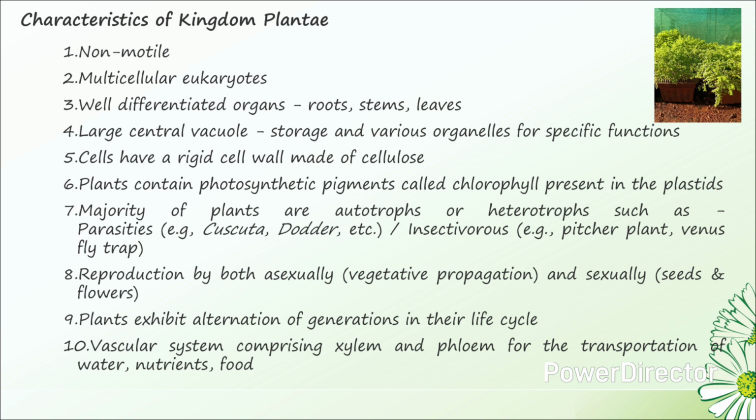Plants contain photosynthetic pigment called chlorophyll present in the plastids. The majority of the plants are autotrophs, that is, they prepare their own food by the process of photosynthesis. But some members lack chlorophyll and thus they are heterotrophs, such as parasites, for example Cuscuta and Dodder, and insectivorous plants, for example pitcher plant and Venus flytrap.